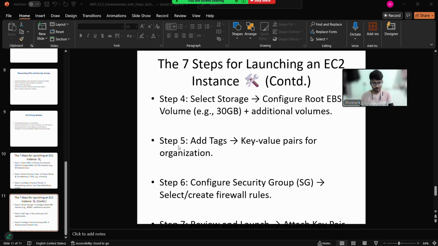We have to attach the .pem file, and then we will create and use it. And these are the 7 steps. So we will follow these 7 steps. Then we can launch EC2 instance, and due to it, we can log in to it. So for launching any EC2 instance, we have to do these 7 steps.